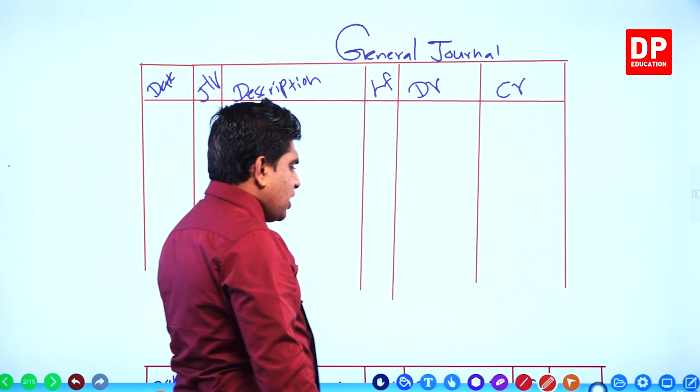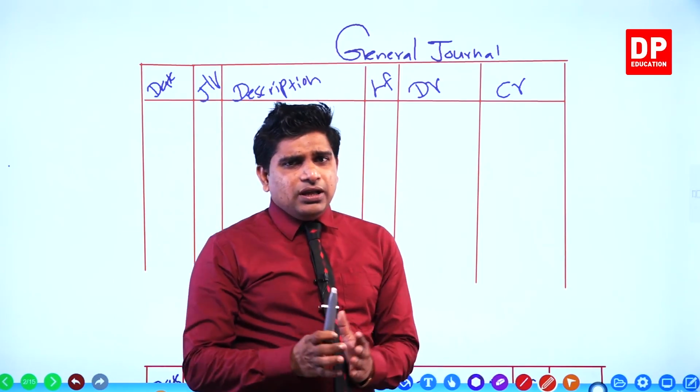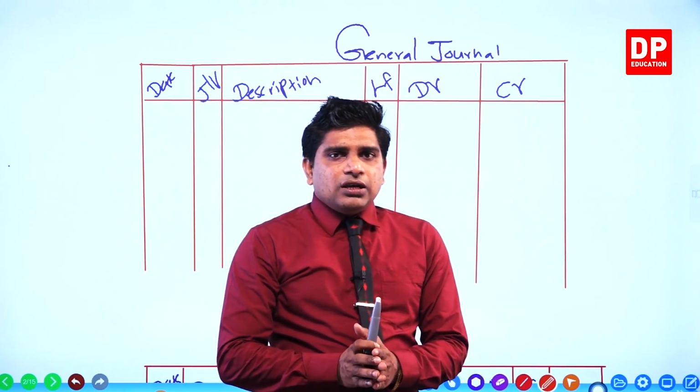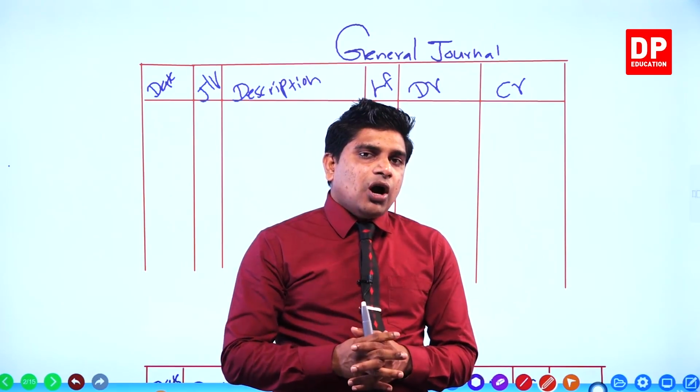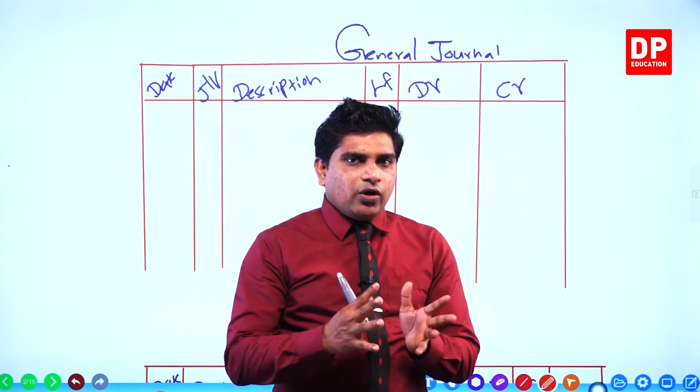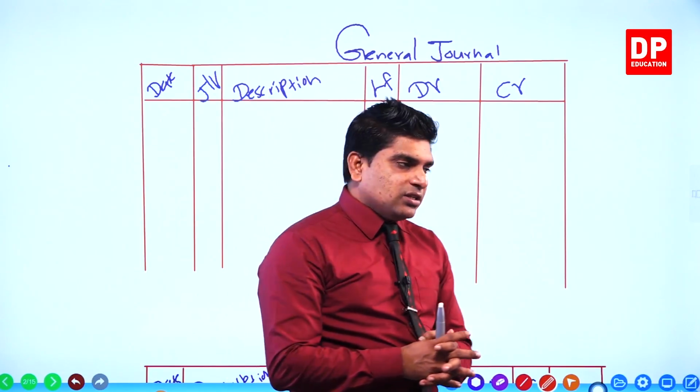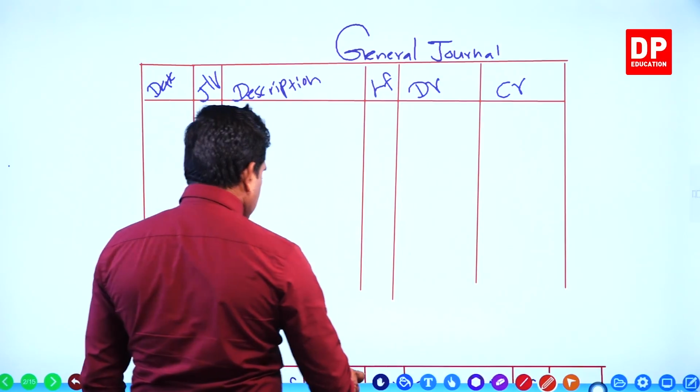Okay. Now, remember, we read one time the question and we do how to record them in the general journal and ledger accounts and to the financial statements, right?